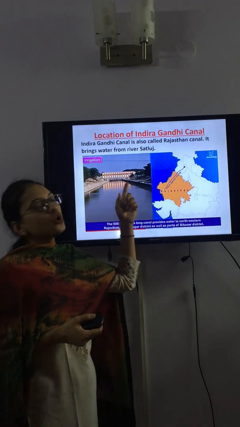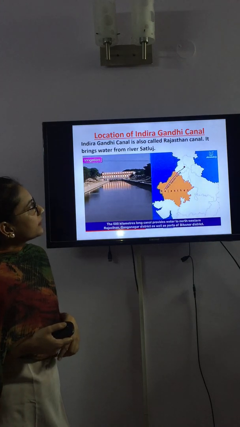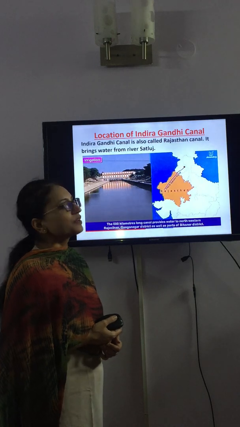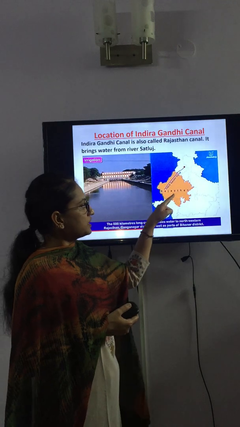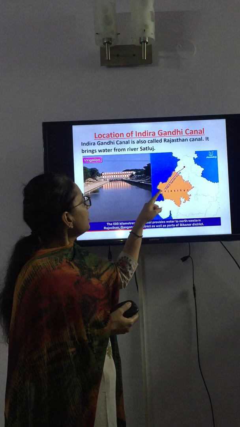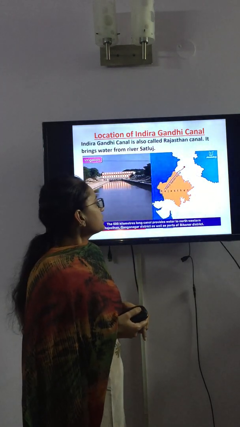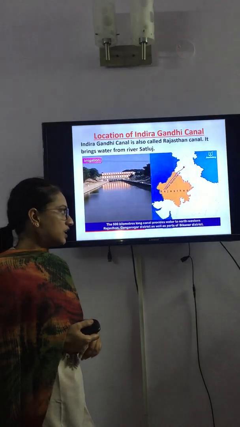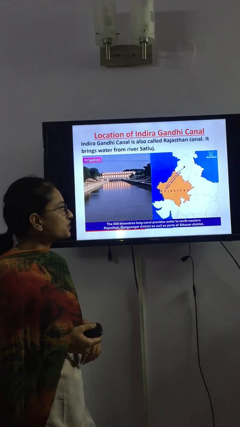You can see the location of Indira Gandhi Canal in this map. Indira Gandhi Canal is also called Rajasthan Canal. It brings water from river Satluj. You can see this is the location of Rajasthan, and you can see Indira Gandhi Canal in the map. This canal is 500 kilometers long and it provides water to northwestern Rajasthan, Ganganagar district as well as the parts of Bikaner district.